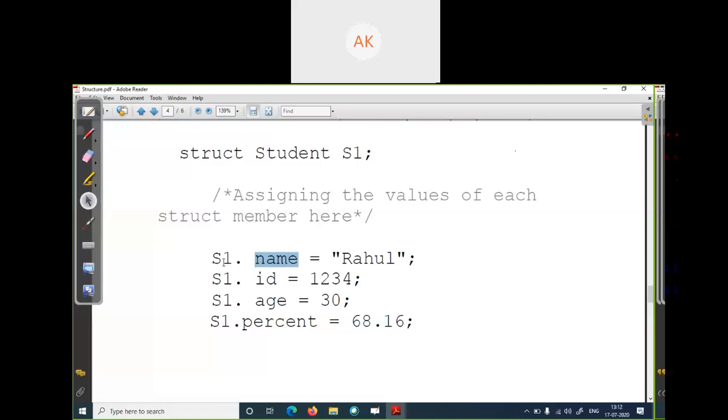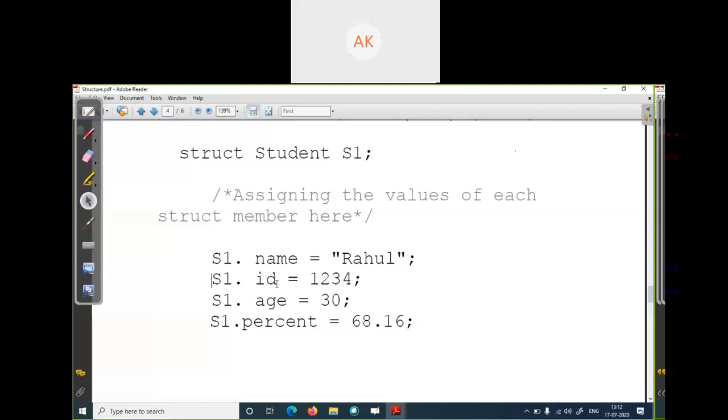So s1 dot name is the name of student s1. Student s1's name is Rahul, so you will write Rahul. One thing to notice: double quotation marks. When you write any string, you have to set double quotation marks. For integer and float there is no need for double quotation marks. This is only required in the string case. Here Rahul is a name and it is a string, so we write double quotation marks. Next, suppose I want to set the roll number, so I will write s1, my variable name, dot id.